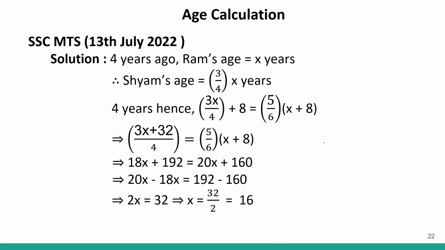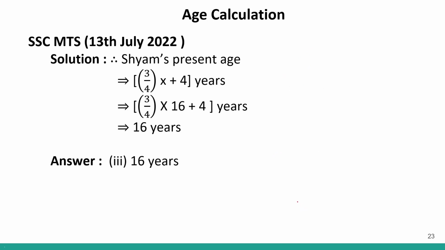Here is the solution. So 4 years ago, Ram's age we have taken x, Shyam's age is 3/4 of x, and this is the complete solution. The answer is 16 years. Okay?